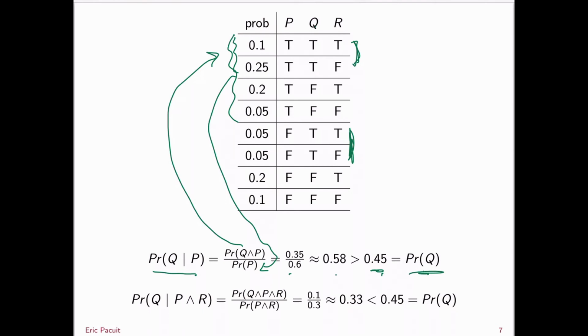What about when you compare with the probability of P and R? So we know that the probability of Q is 0.45. What's the probability of Q given P and R? Well, we know what that calculation is. The probability of Q and P and R, that probability is 0.1. The denominator is the probability of P and R, which is true in the first and third row. So that's 0.1 plus 0.2, which is 0.3. So that is approximately 0.33. So we see that while P raises the probability of Q, P and R actually lowers the probability of Q.